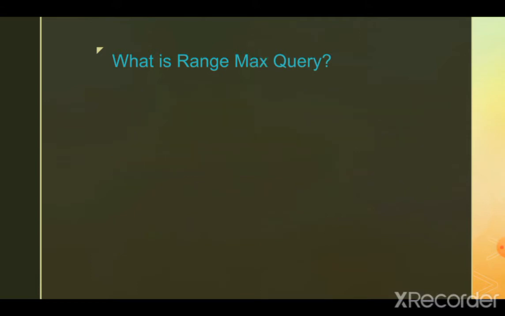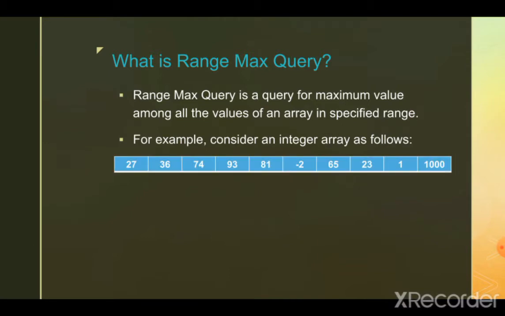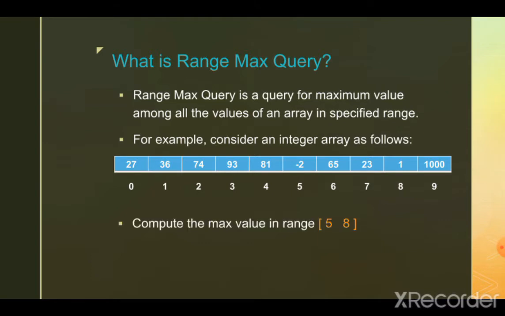Now let's see what is meant by range max query. Range max query is a query for maximum value among all the values of an array in specified range. For example, consider following array and its indices are listed below the values. If the question is to compute the max value in range 5 to 8 inclusive, then the max value in this range is equal to 65, the max value in the highlighted region.